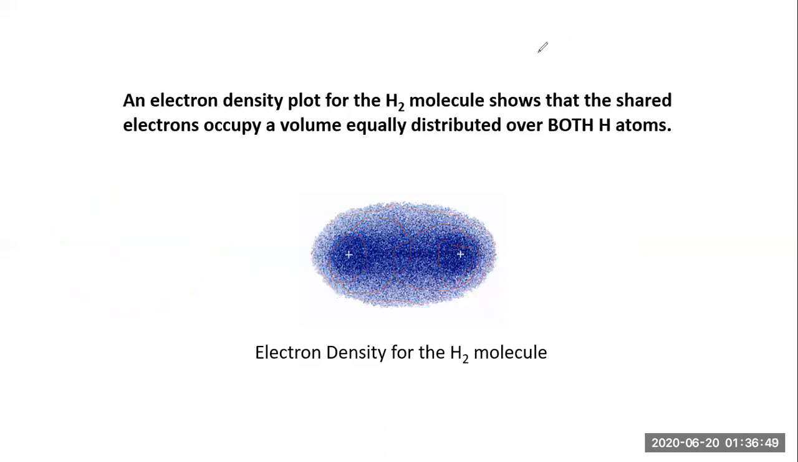An electron density plot for the hydrogen molecule shows that the shared electrons occupy a volume equally distributed over the atoms. Whatever we discussed in the earlier slide, this is the pictorial view of that statement. So, electron density for the hydrogen molecule. Let's revise that again: the volume for the two hydrogen atoms is equal to the volume covered in the hydrogen molecule. That is what we have studied here. Okay, let's move further.